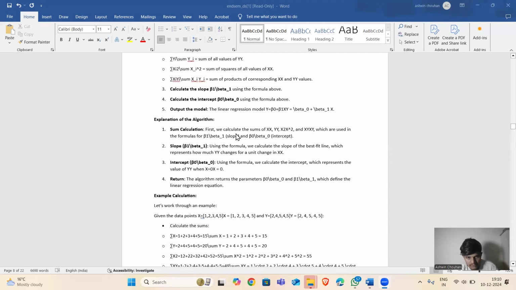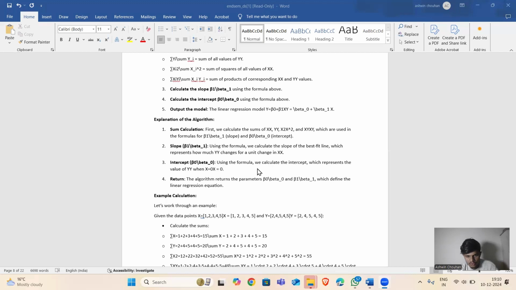Sum calculation. First we calculate the sums of x, y, x squared and xy, which are used in the formulas for beta 1, the slope, and beta 0, the intercept. Slope beta 1: using the formula, we calculate the slope of the best fit line, which represents how much y changes for a unit change in x.